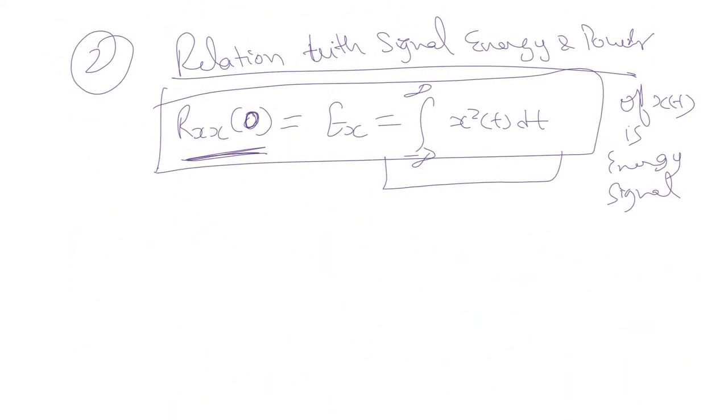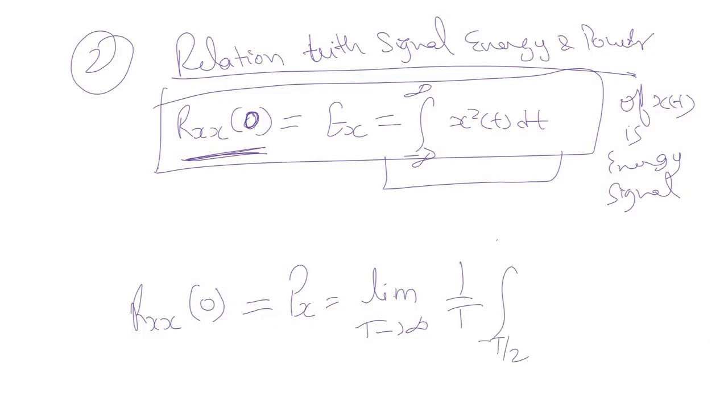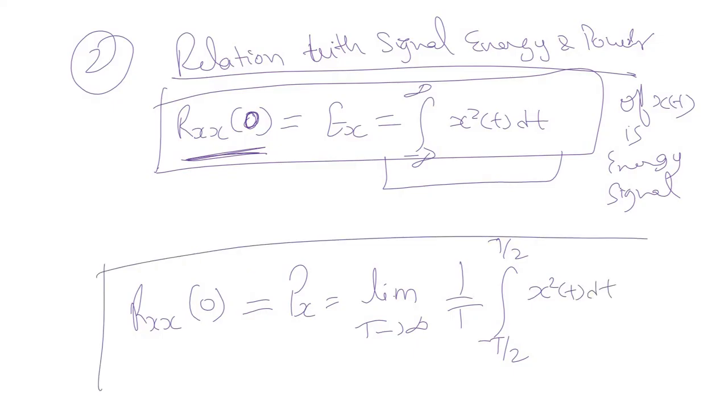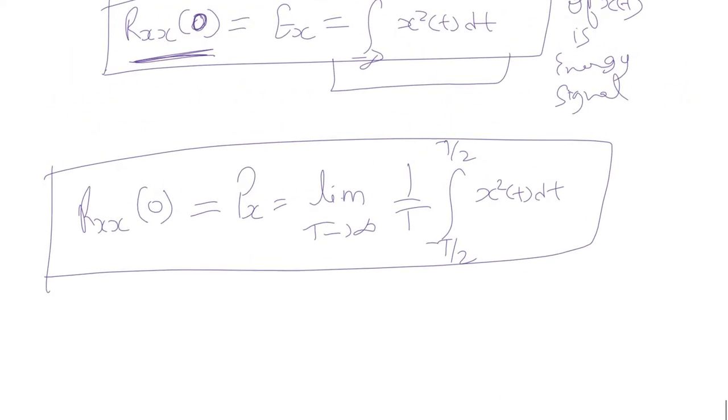Okay, similarly, if x(t) is a power signal, in that case Rxx with argument 0, that is tau equal to 0, is nothing but the power of the signal, because it is a time average now. It is equal to limit T tending towards infinity 1 upon T integral minus T by 2 to T by 2 x squared(t) dt. So this Rxx(0) will be power if x(t) is a power signal. So this is the second property.